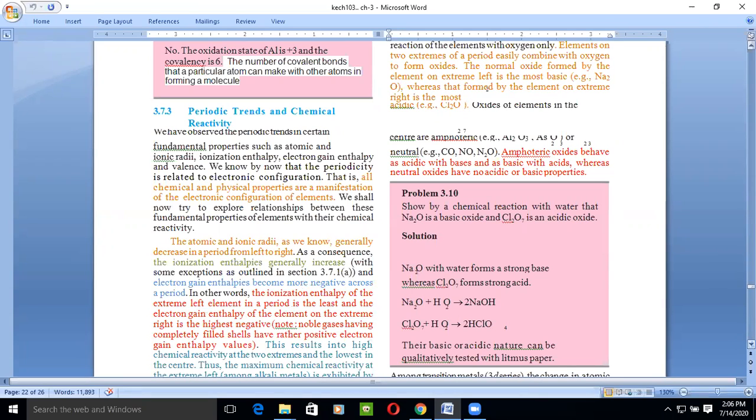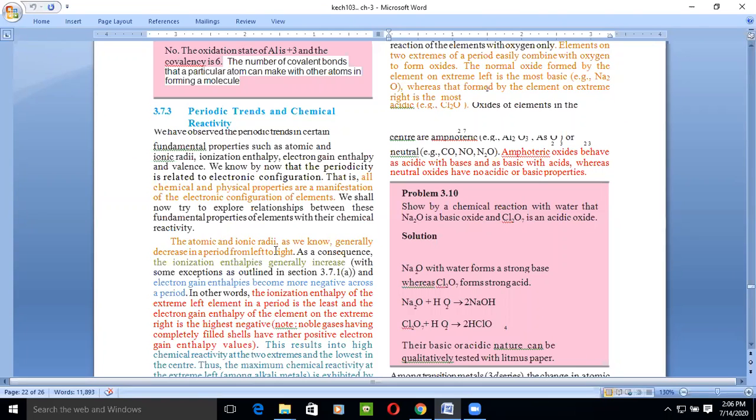After reading all the properties and their trends, how they change along the period and down the group, it is due to the electronic configuration. All the chemical and physical properties are a manifestation of the electronic configuration of the elements.